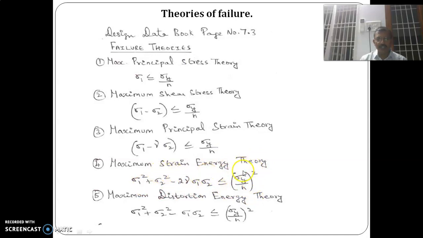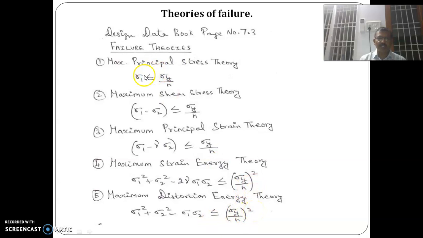Then only the failure can be avoided. According to maximum distortion energy theory, sigma 1 square plus sigma 2 square plus sigma 3 square minus sigma 1 sigma 2 minus sigma 2 sigma 3 minus sigma 3 sigma 1 should be less than or equal to (sigma y by n) square. So the failure can be avoided. This value should be less than or equal to the working stress to the power, the whole square.